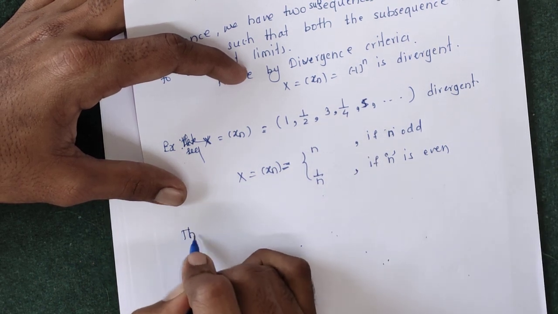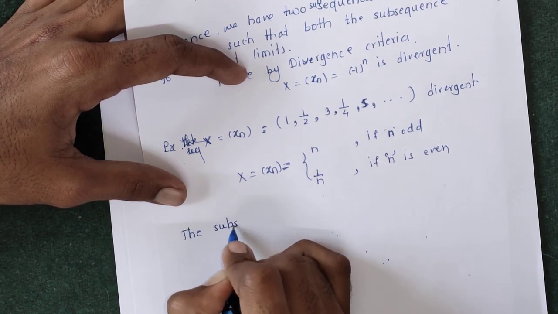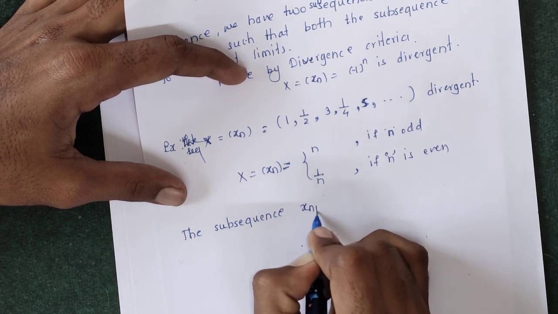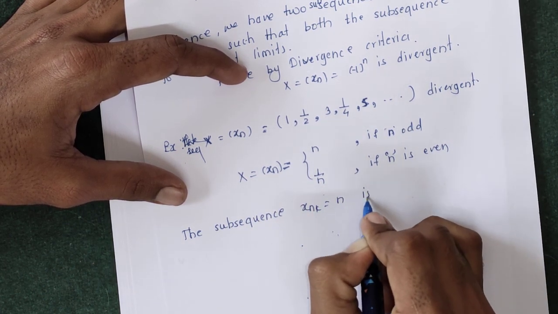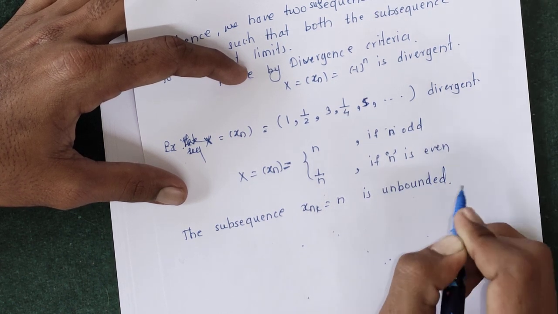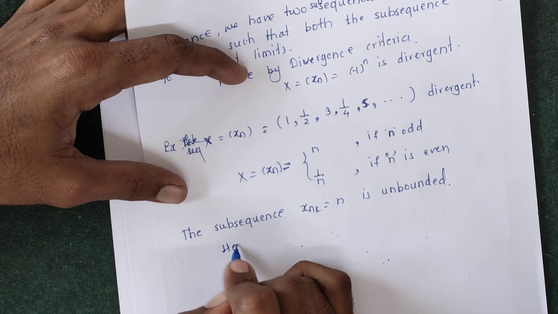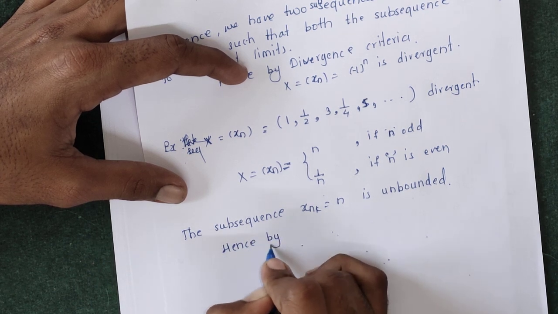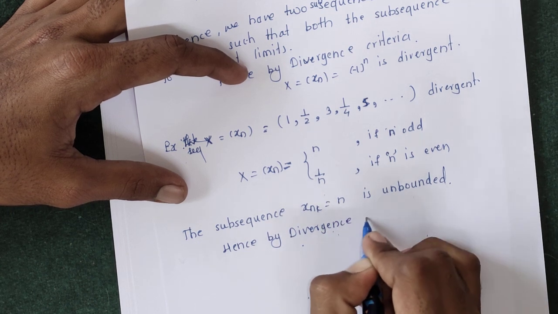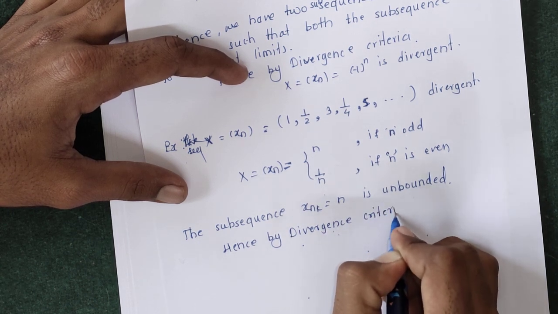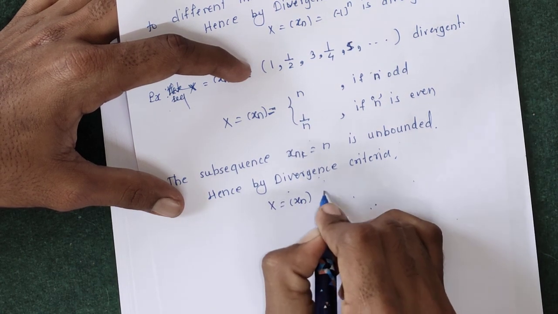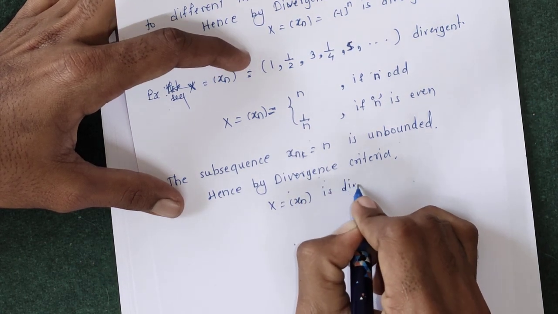The subsequence x_{n_k} equals n is unbounded. Hence by the second condition of the divergence criteria, we can say that the given sequence x equals x_n is divergent.